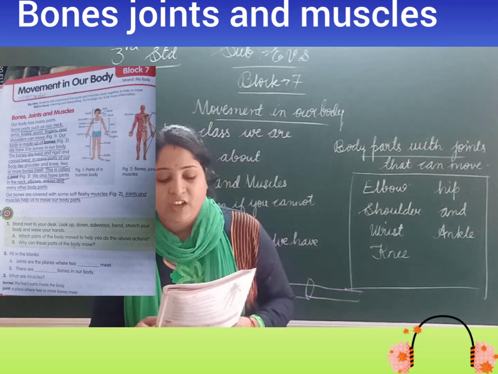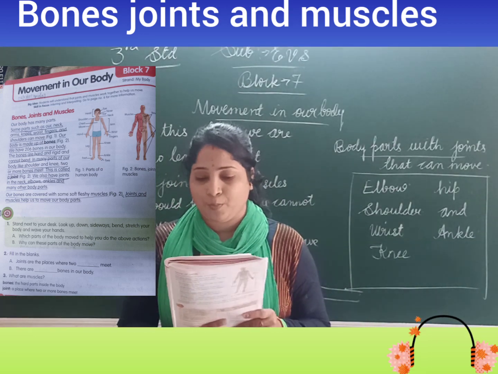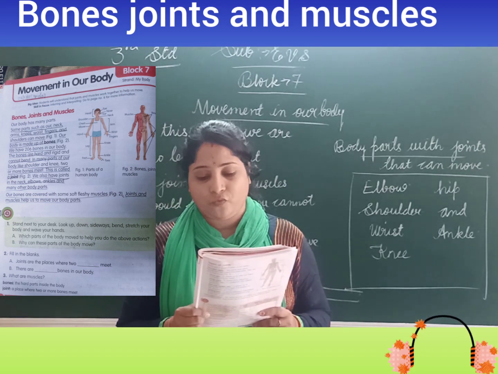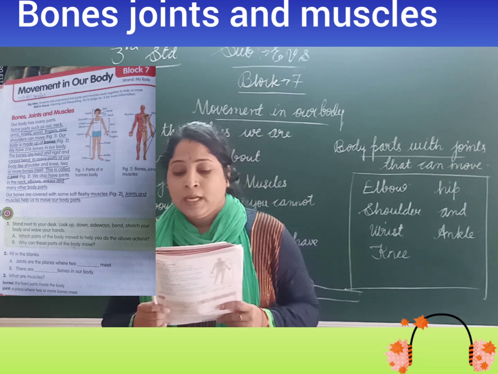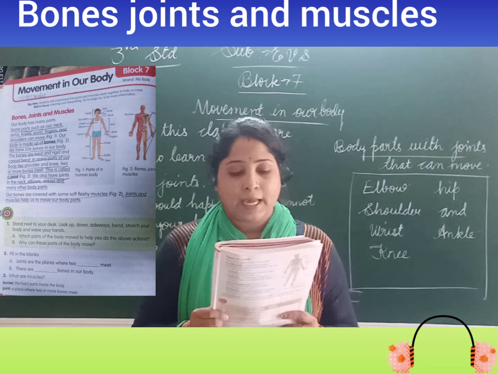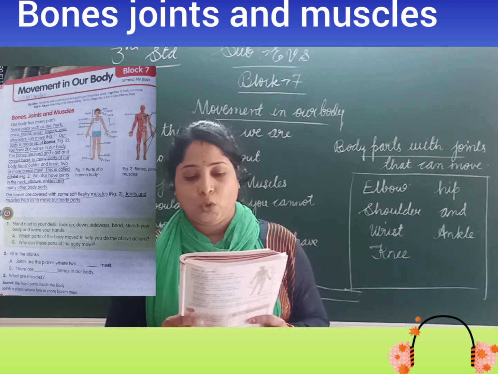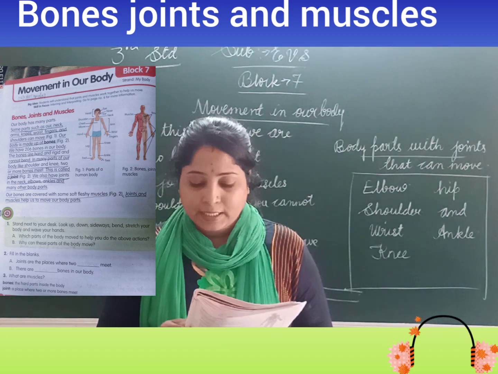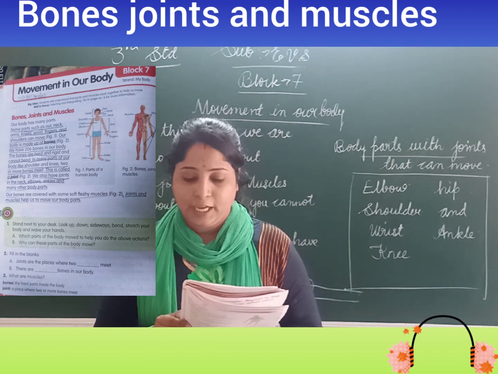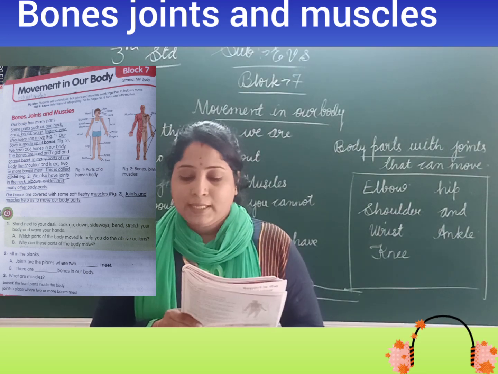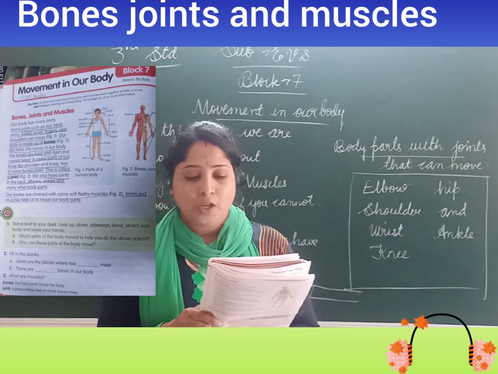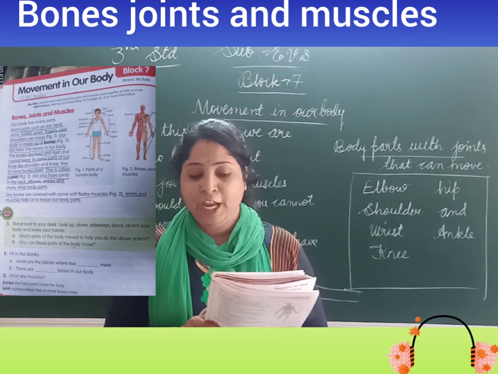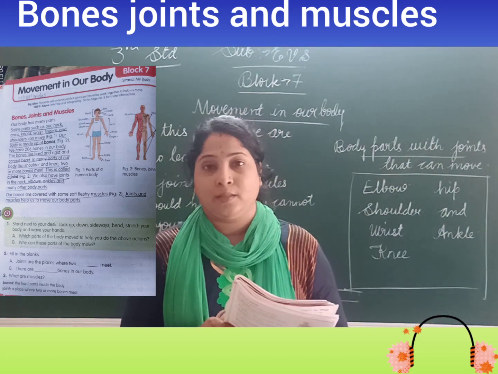In figure 1, you can see parts of a human body. It has eye, nose, ear, neck, arm, wrist, fingers, knees, ankle, toes, foot, leg, hand, elbow, chest, shoulder and head. These are the body parts of a human body. Next come the bones, joints and muscles. Here you can see in the picture the muscles, bones and joints. The red color you can identify is the soft fleshy muscles, and bones are hard and rigid.